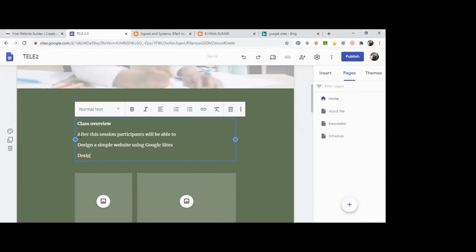Design a simple blog using Blogger. Okay, I've just typed some 2 lines.